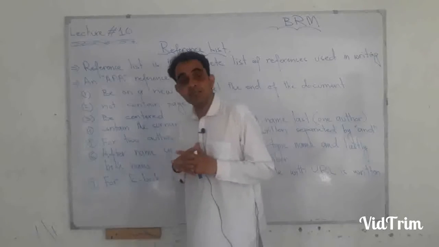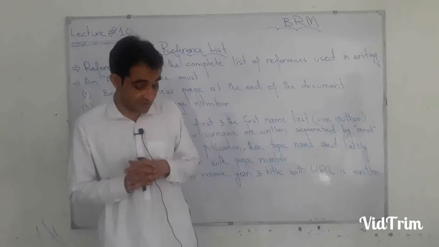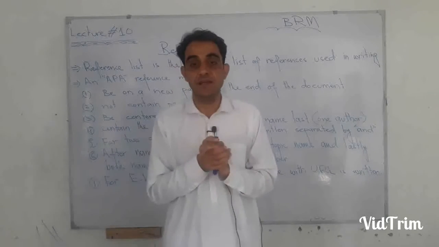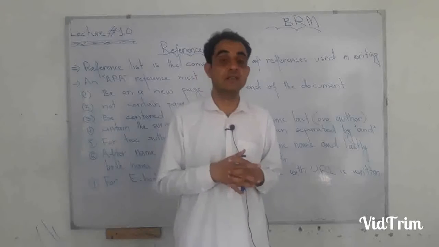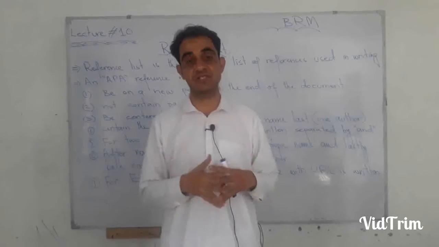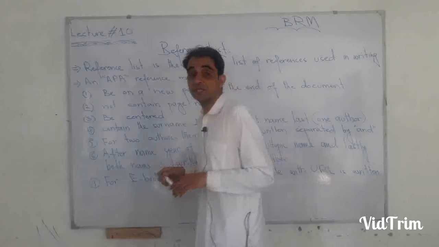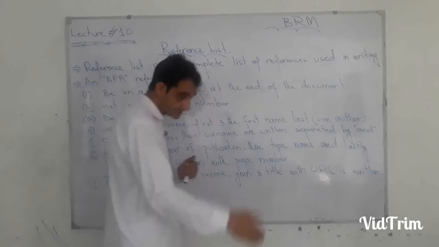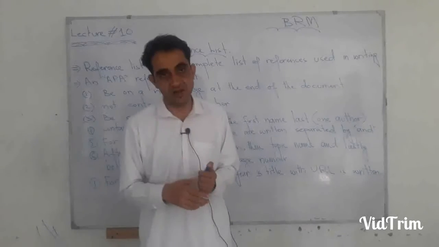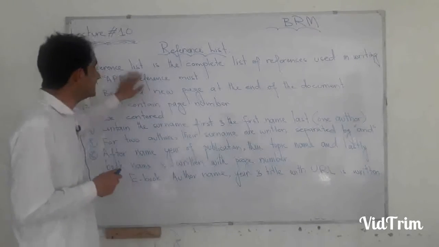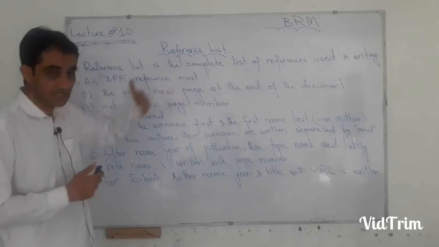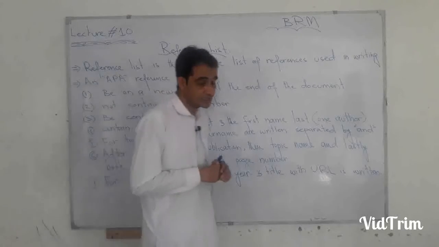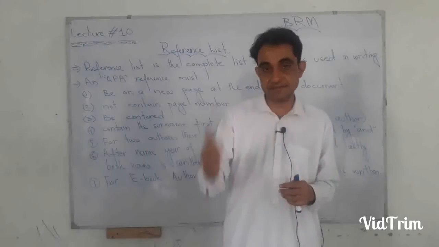Now there are different styles, different methods by which we can write references, but in social sciences we are using a specific style by the name of APA style. APA style, American Psychological Association style, which is used in social sciences. However, starting from the reference list, what is reference list? You see at the last of every research there is a list that is called list of references, that is called a reference list. So reference list is the complete list of references used in writing, obviously in research thesis. So at the end of every research, at the end of every book, you see references list, that is called a reference list.